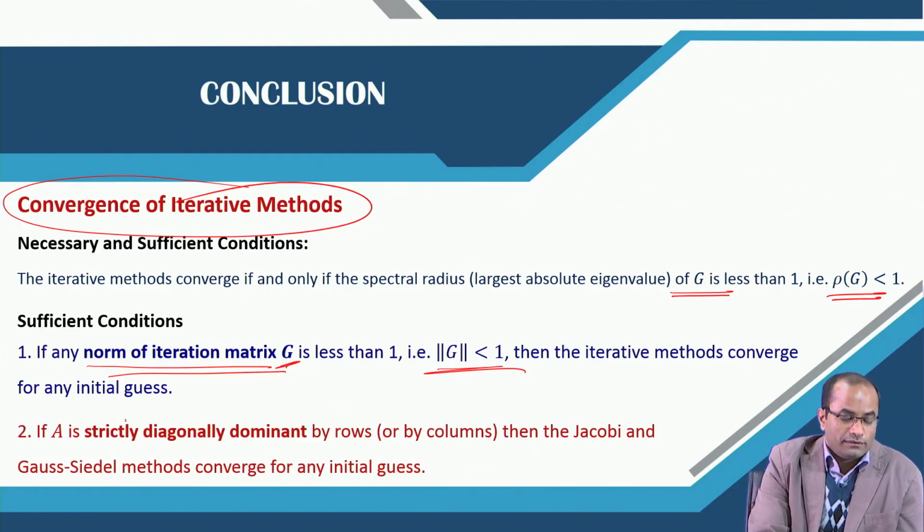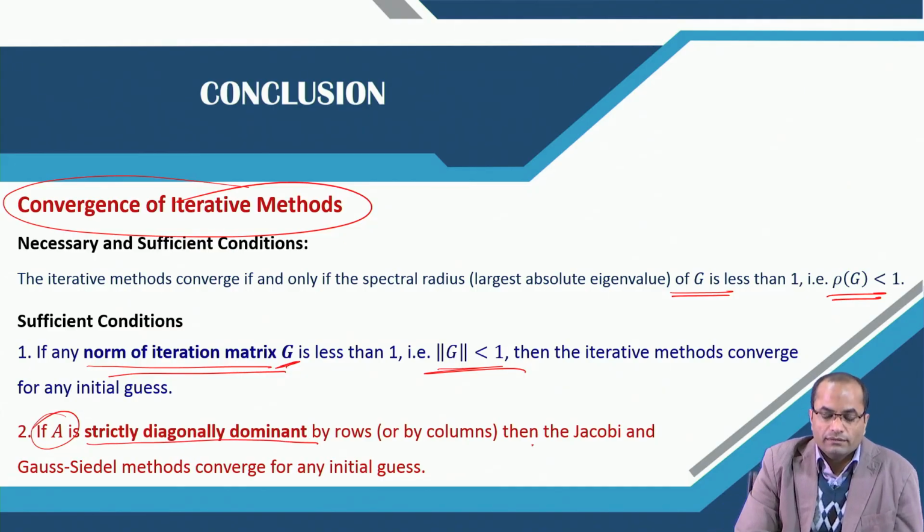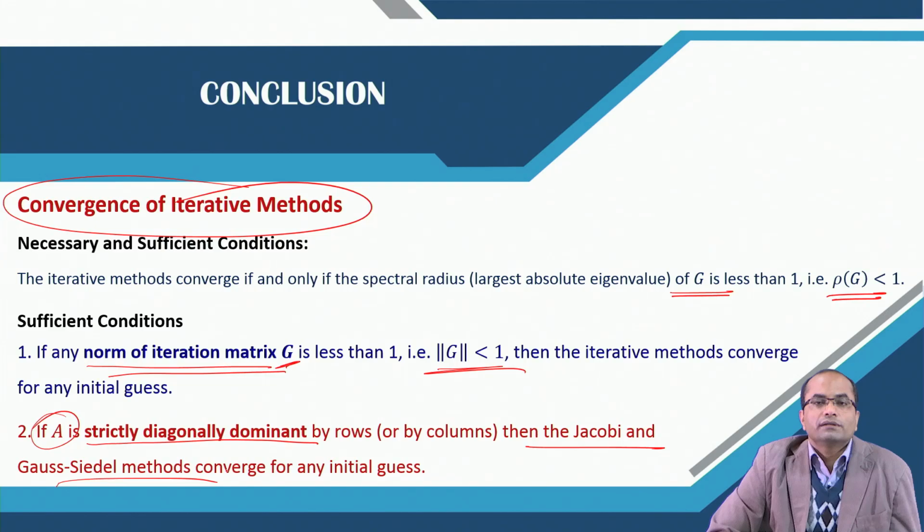And for directly looking at A, if you find that it is strictly diagonally dominant by rows, then the Jacobi and the Gauss-Seidel method will converge for any initial guess.